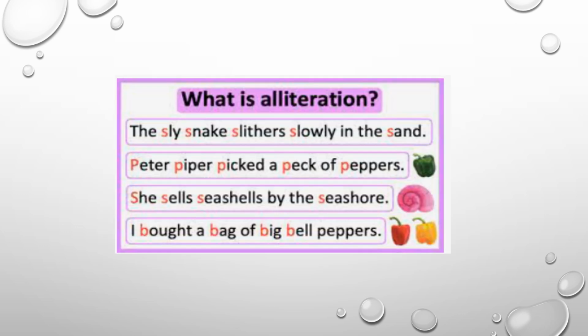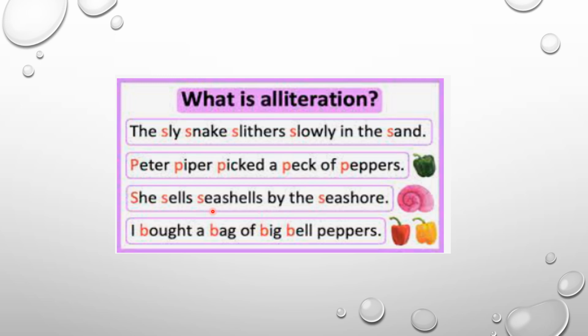Let's talk about some more examples of alliteration. The sly snake slithers slowly in the sand. So you can see the use of S is repeated here with the same sound. Peter Piper picked a peck of pepper. So again, the sound of P is repeating here.